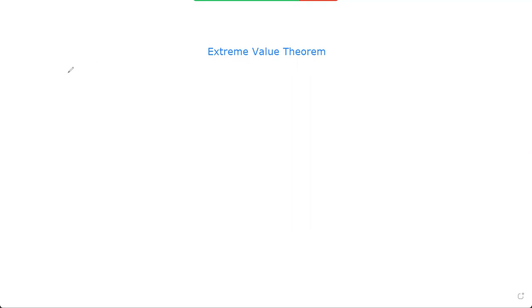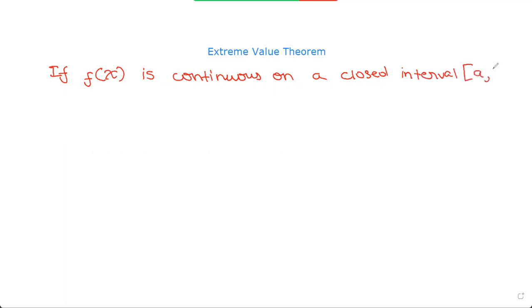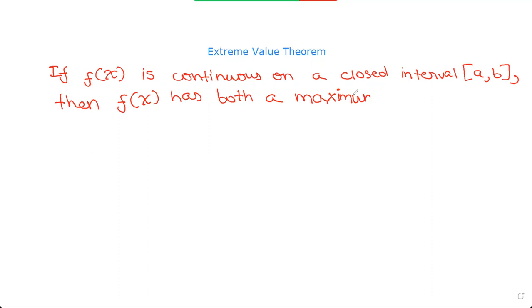So the extreme value theorem states, I'm going to write it out: if f of x is continuous on a closed interval [a, b], then f of x has both a maximum and a minimum on the interval.